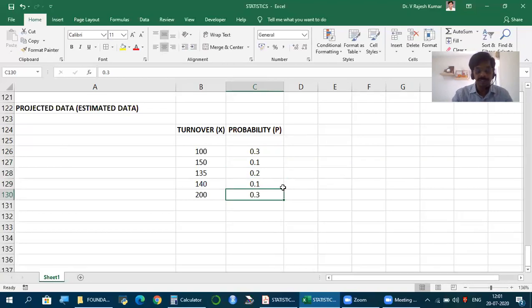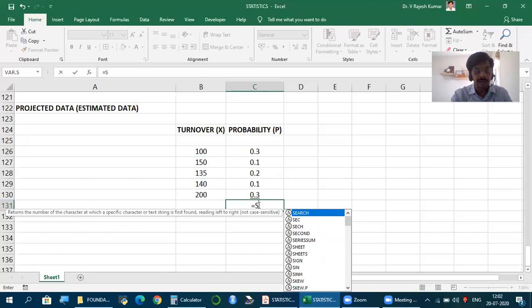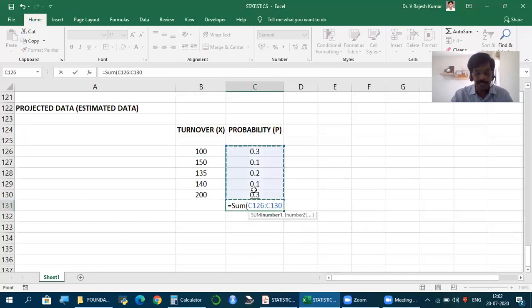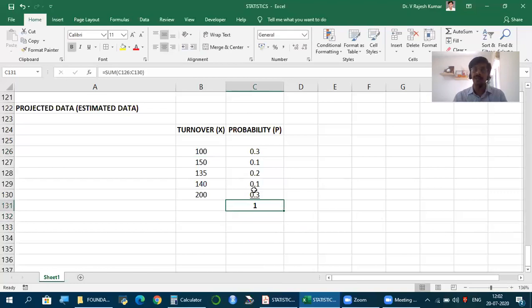Now, what is this? How do we read this? There is 30% chance, 30% probability that turnover next year will be 100 crores. There's a 10% chance turnover next year will be 150 crores. 20% chance it will be 135. That is the meaning. And the total probability must always be equal to 1, indicating all the possibilities have been covered. So all these are the possibilities.